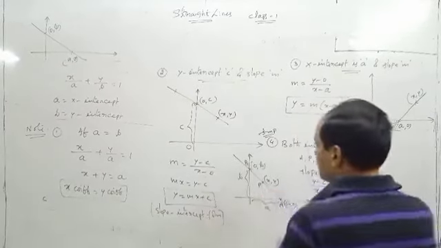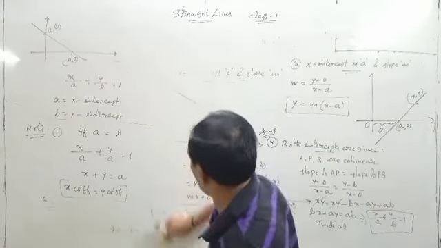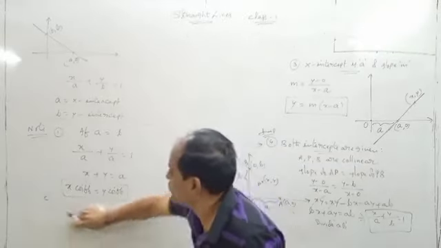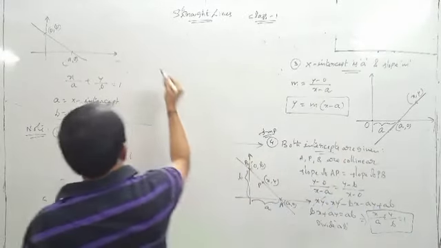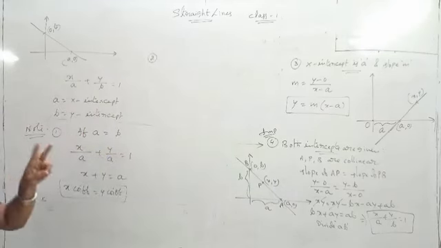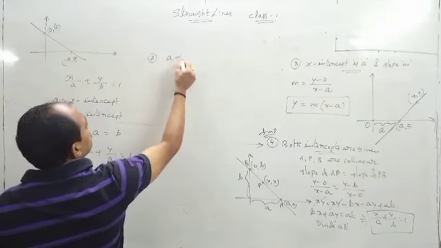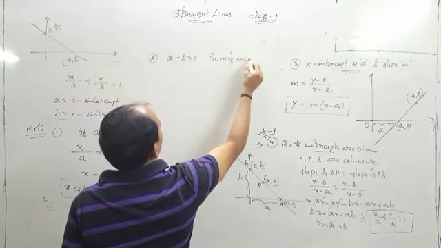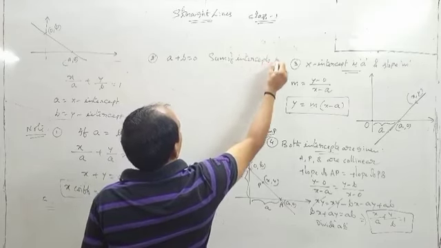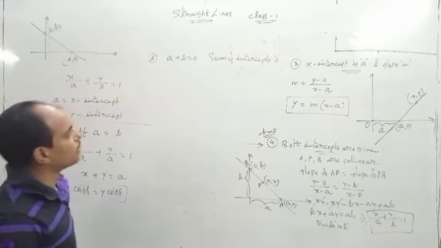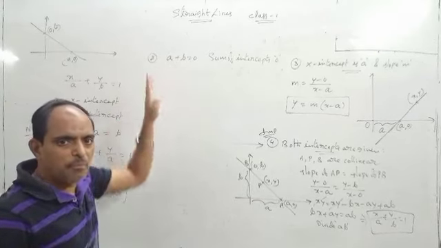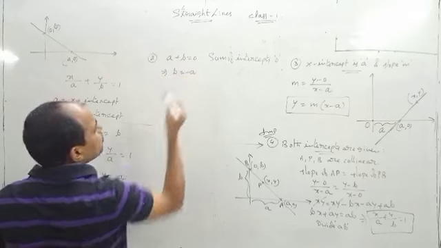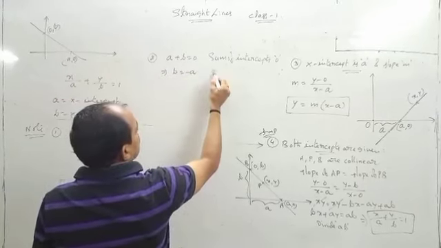Remember this. Okay. Next point. If a plus b is equal to 0, the sum of the intercepts is 0. In the note, this is the second point. a plus b is equal to 0. That means the sum of intercepts is 0, or these two have the same magnitude but opposite sign. a plus b is equal to 0 means b is equal to minus a.